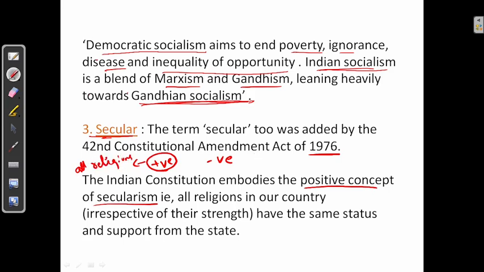Whereas negative secularism is separating religion from the state. India adopts positive secularism, that is, all religions of our country have the same status and support from the state.